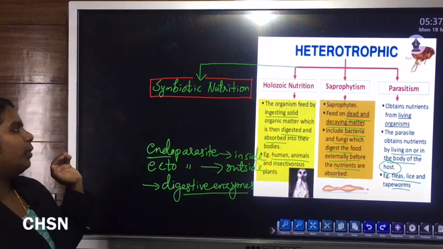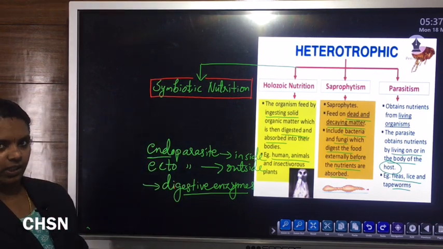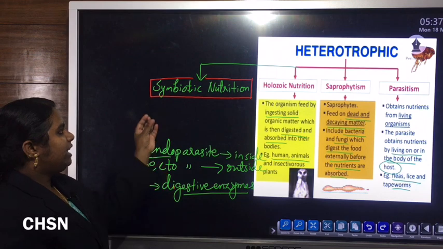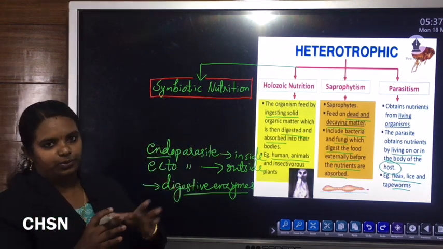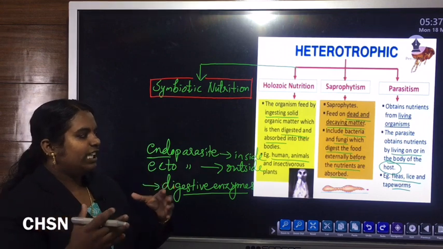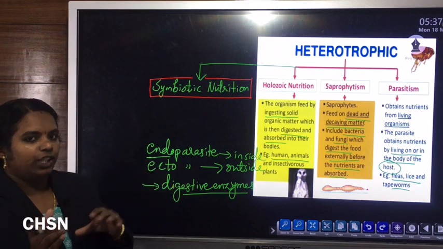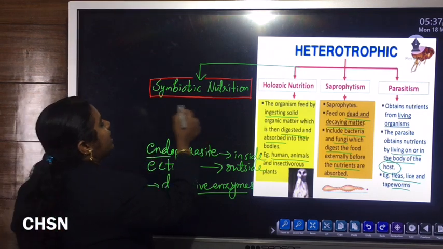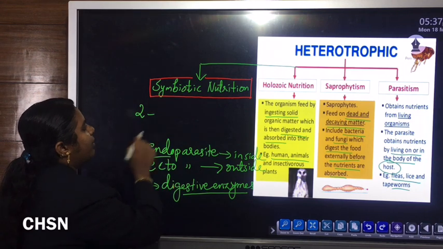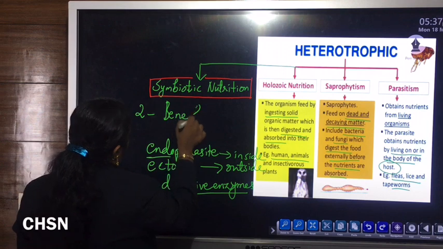Then another type of nutrition is known as symbiotic nutrition, or mutualism. In case of parasitic nutrition, there is one living host as well as one parasite, so two organisms are involved. Likewise, in case of symbiotic nutrition, two organisms are also involved, but both the organisms will get benefited.